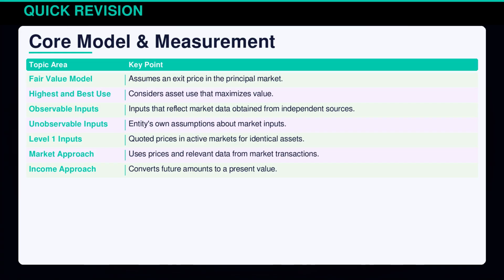The standard distinguishes between observable inputs, like market data, and unobservable inputs, such as internal assumptions. Level 1 inputs are critical, comprising quoted prices in active markets. The standard endorses market and income approaches for precise fair value measurement.